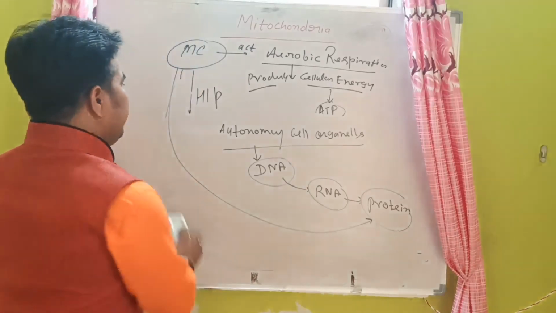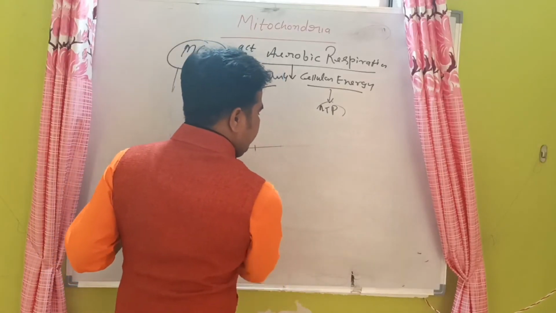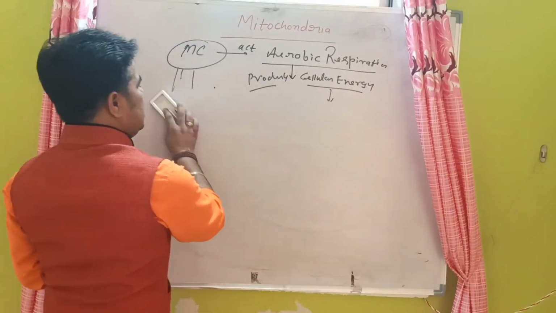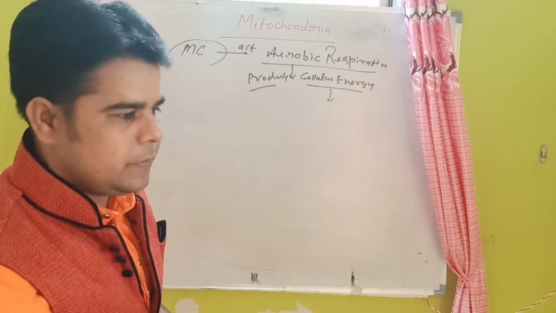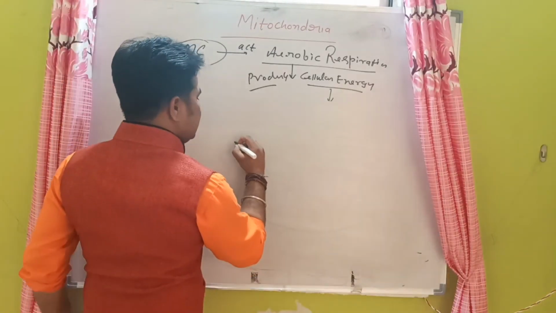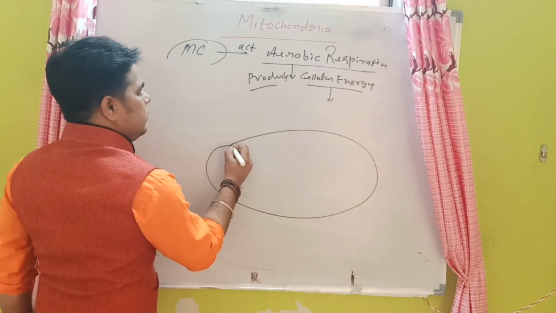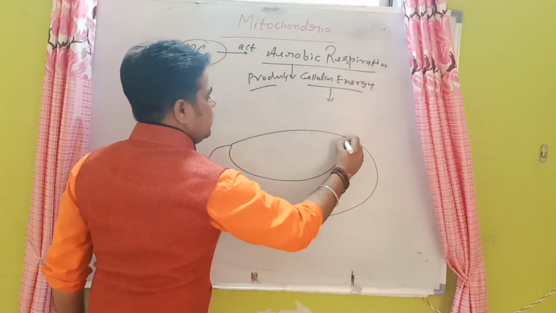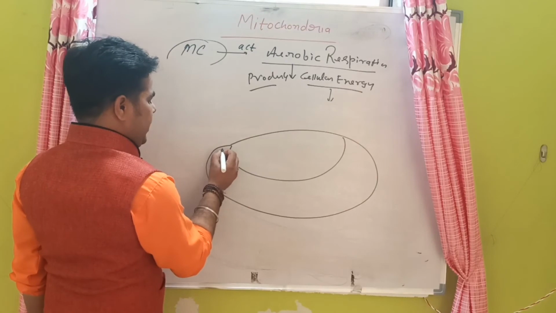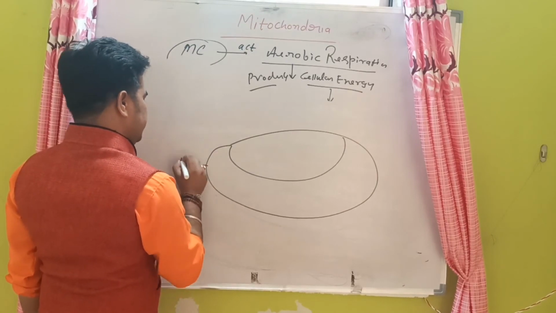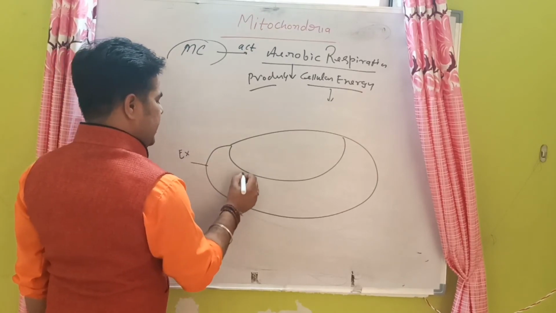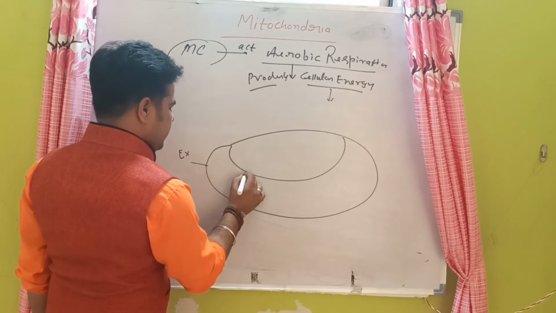One more thing I will describe about the mitochondria. I will draw the picture of the mitochondria on the board, so please take a look at the board. Basically, friends, the mitochondria are dual-membrane organelles. The first one is the outer membrane and the second one is the inner membrane.